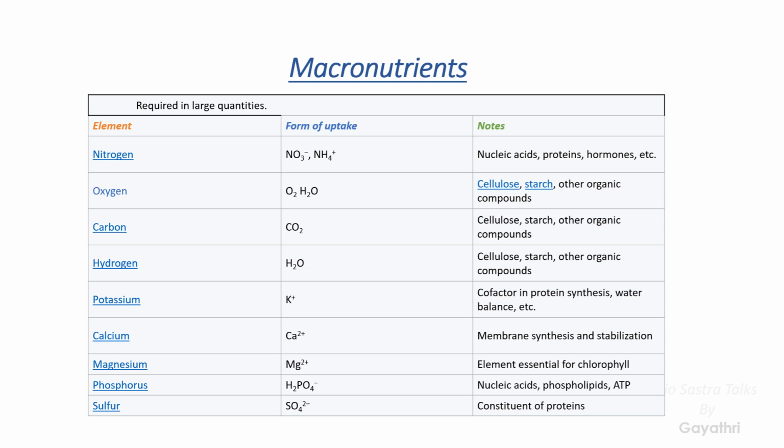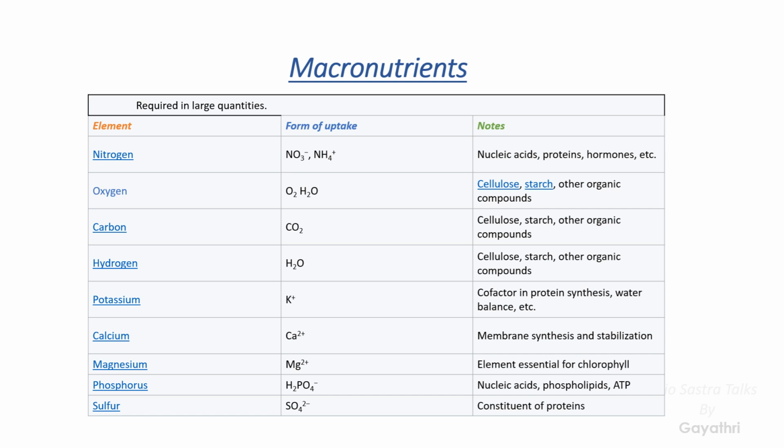These are the elements which are helpful for the plant's growth in larger quantities. Why they are helpful in larger quantities: they are majorly present in the cell wall of the plant, meaning they are components of the cell wall, and they are present in nucleic acids, nothing but DNA and RNA, and also in proteins.